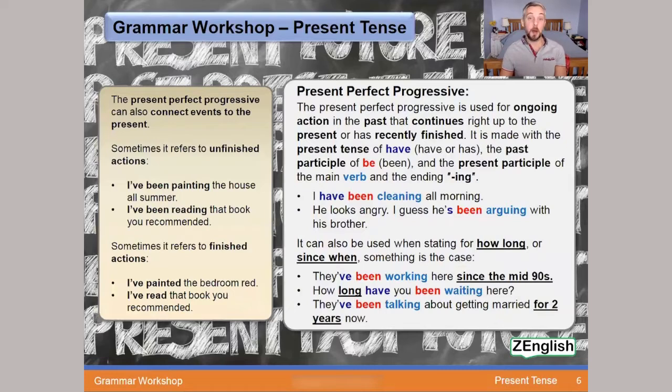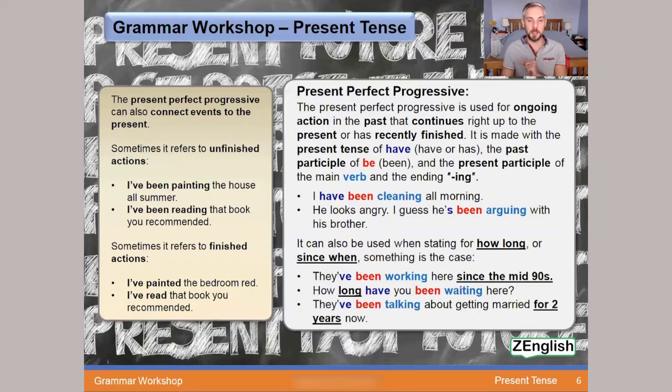It's the present perfect progressive. The 3 Ps, present perfect progressive. This is used for ongoing action in the past that continues right up to the present or has recently finished. How do we make this? Well, it's made with the present tense of have. So again, have or has. Nice and simple. The past participle of be. So been, again, nice and simple. And the present participle of the main verb with the ending ing.